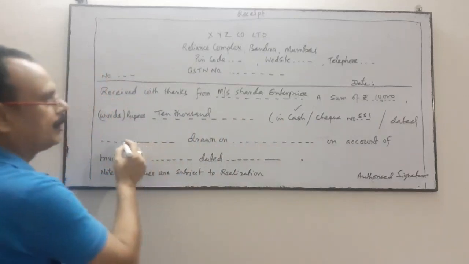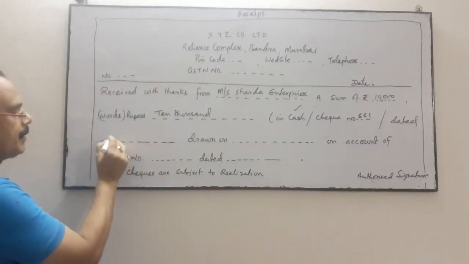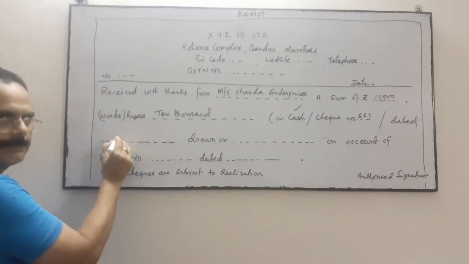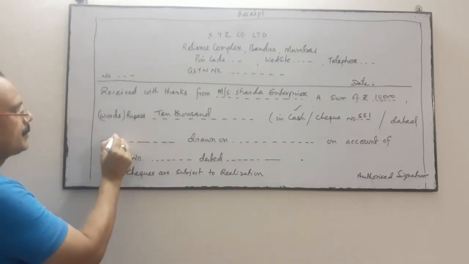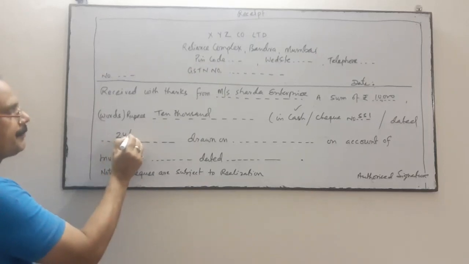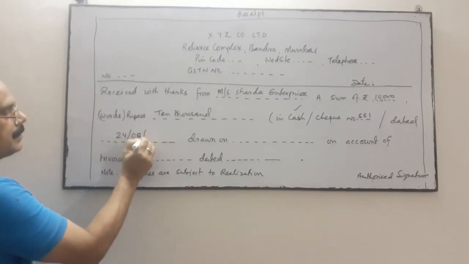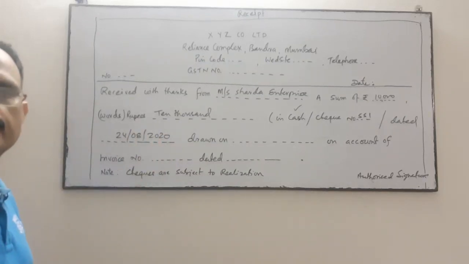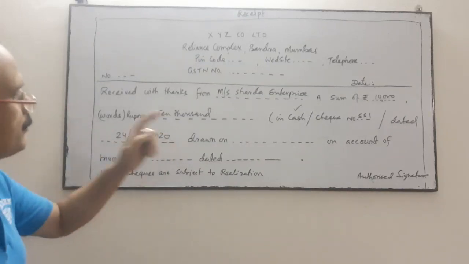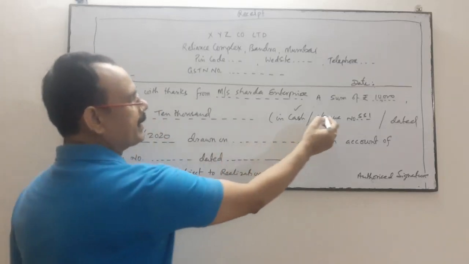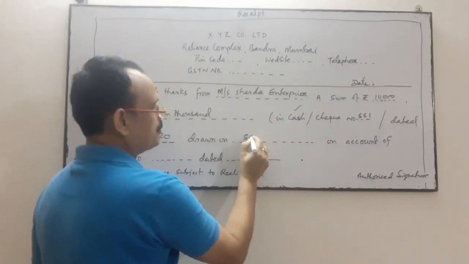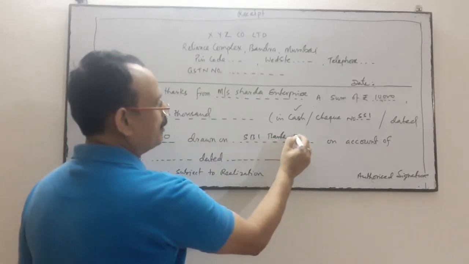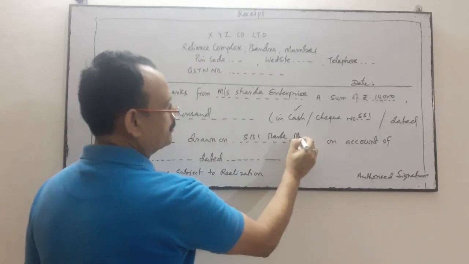Dated, on which date you have received this amount. Suppose I have received this amount today, so I will write the date of today when I received the amount. Suppose I have received the amount on 24th August 2020, so I will write this date. Drawn on which bank? If it is a check, then suppose drawn by SBI Bank of, suppose it is Mumbai.